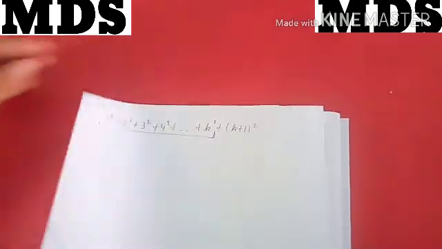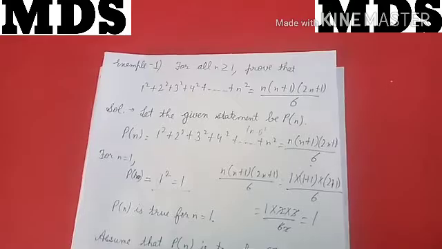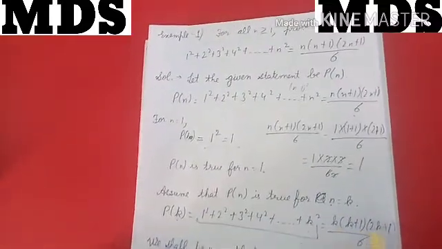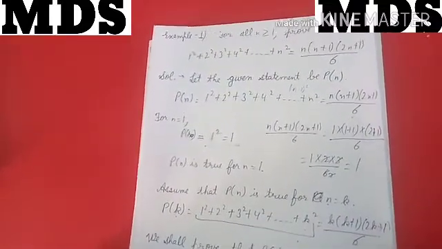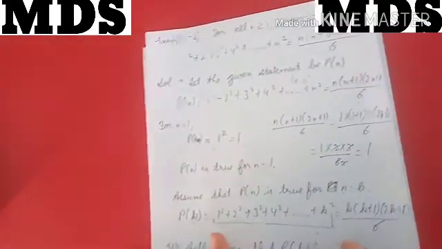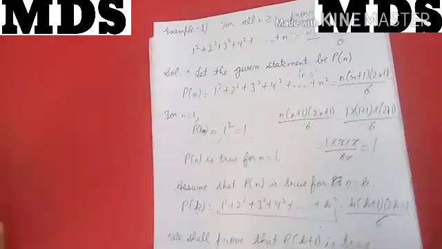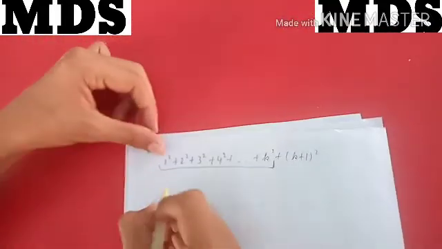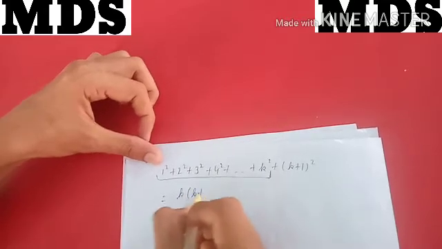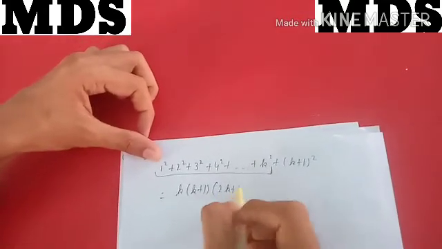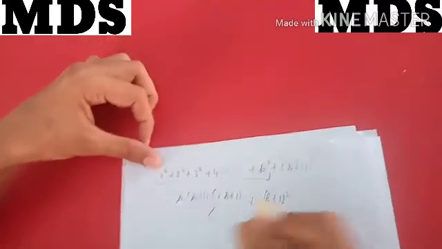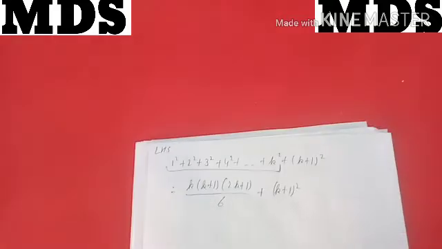When we assumed that n is equal to k, we got a specific value of it, that is k into k plus 1 into 2k plus 1 by 6. I can replace the value of this by this. So this will be k into k plus 1 into 2k plus 1 by 6 plus k plus 1 square, as it is. Now we can just solve it.